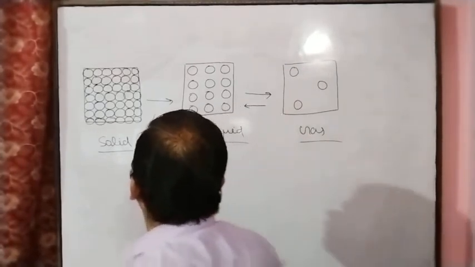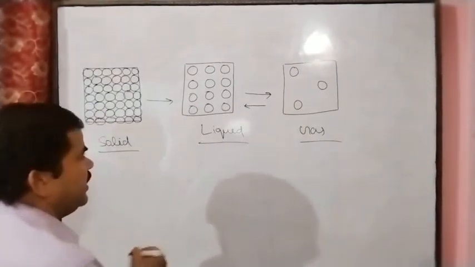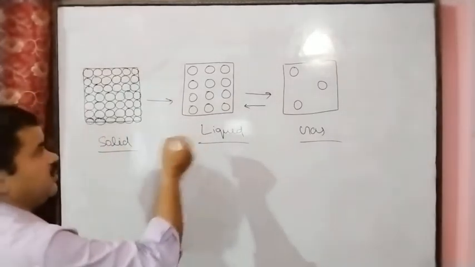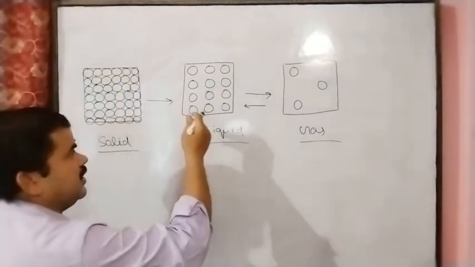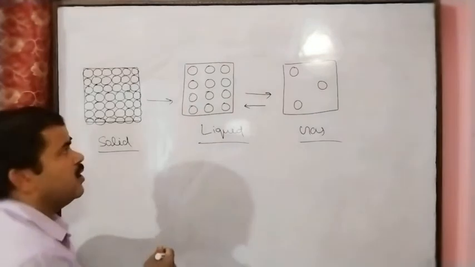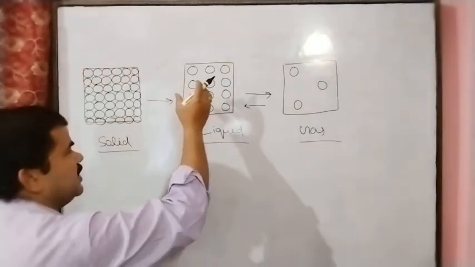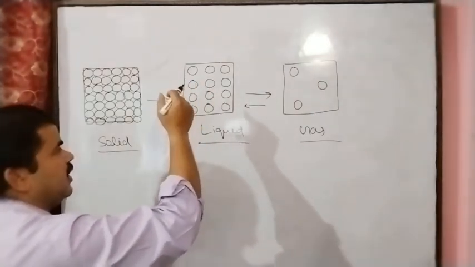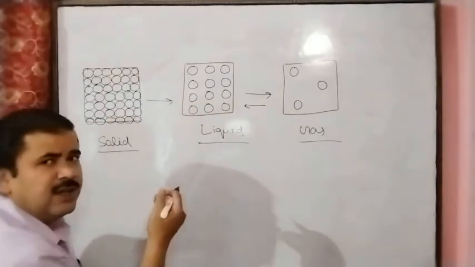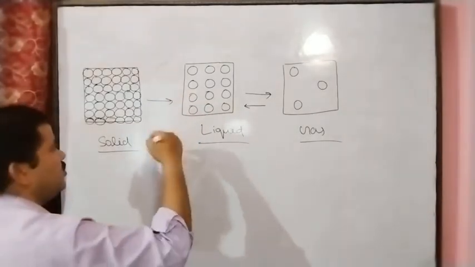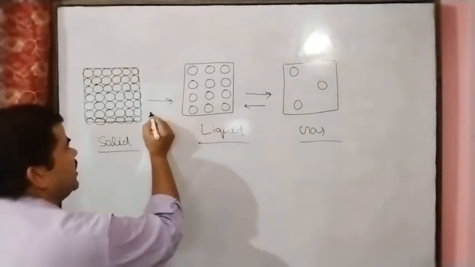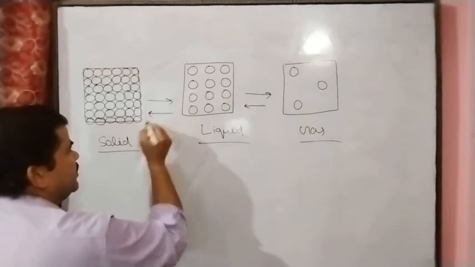And again, if we further decrease the temperature in the liquid state, the kinetic energy decreases more, the particles interact, and the force of attraction increases. So that's why the liquid changes to the solid state.